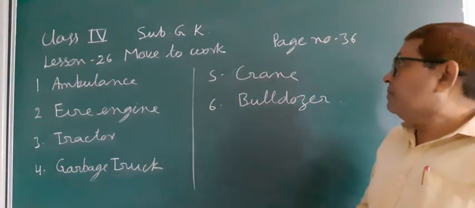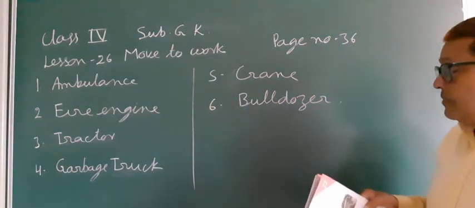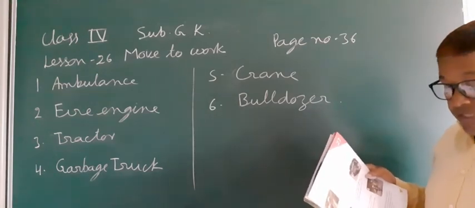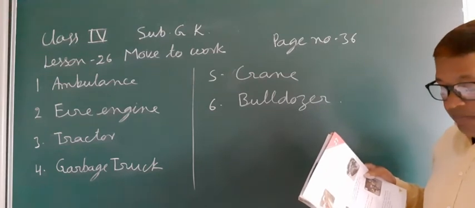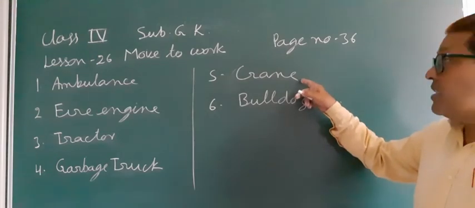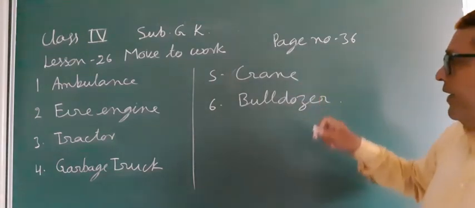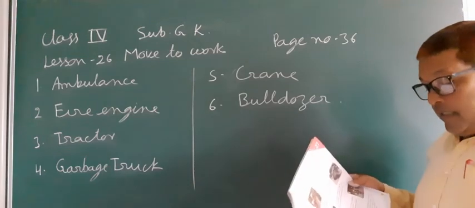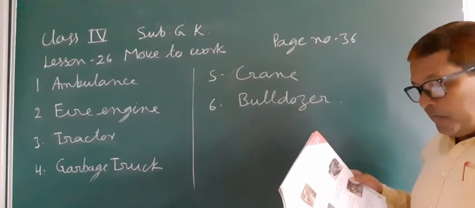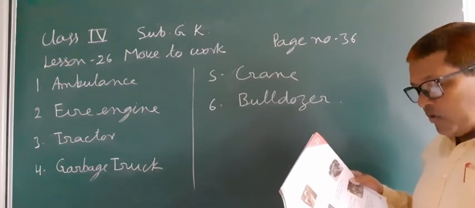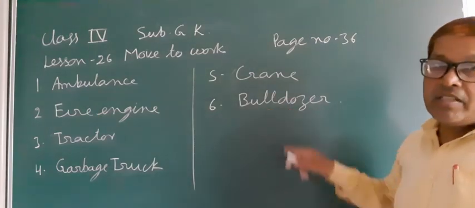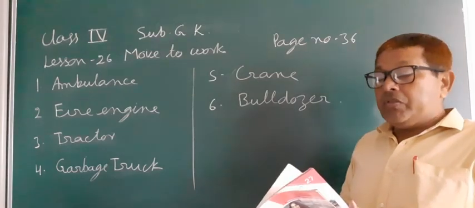Now next, fifth, it is used to lift and lower heavy materials at construction sites. The name of this machine is crane. And next, sixth, this vehicle is used at construction sites to push a huge quantity of soil and rubble. The name of this machine is bulldozer. So that's for today.